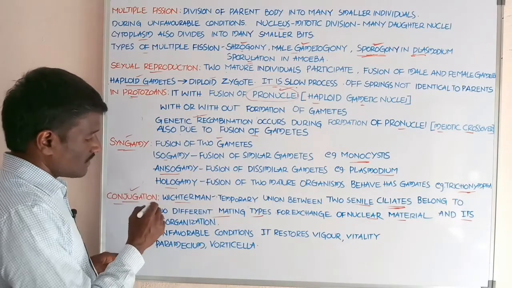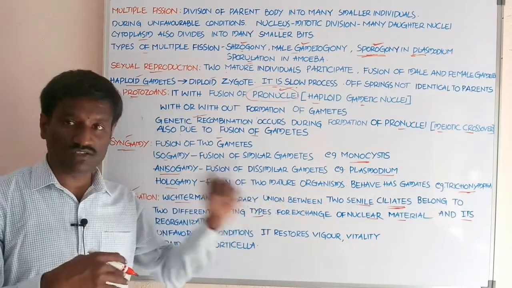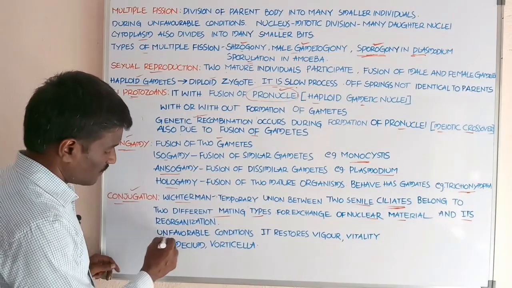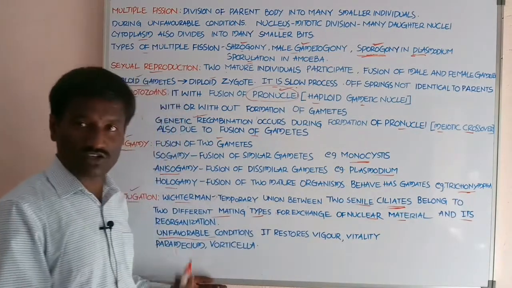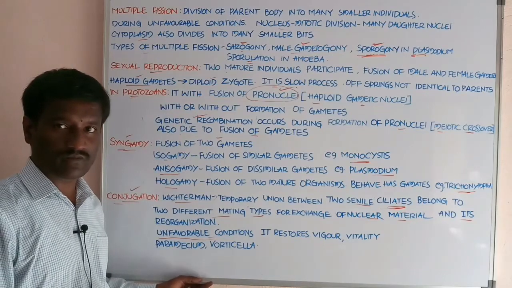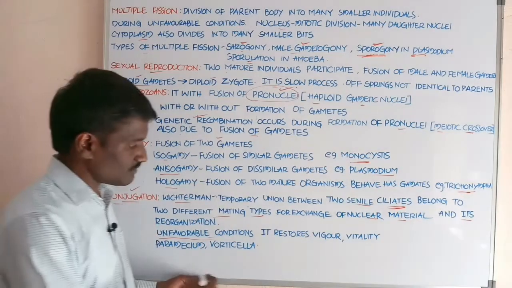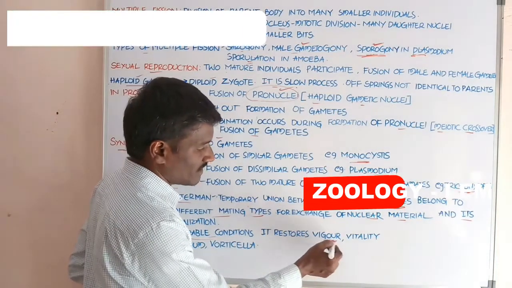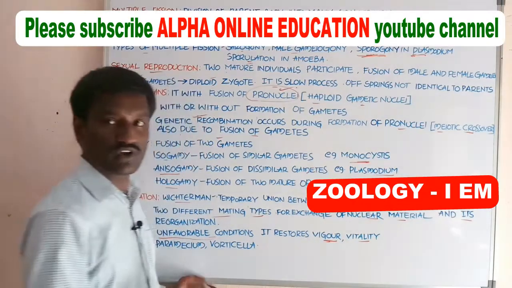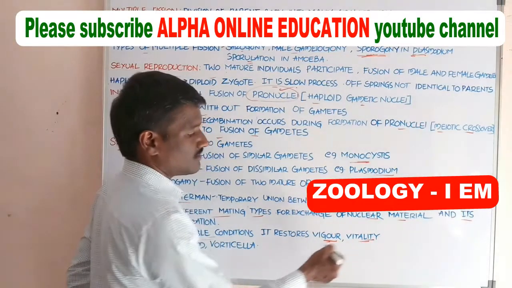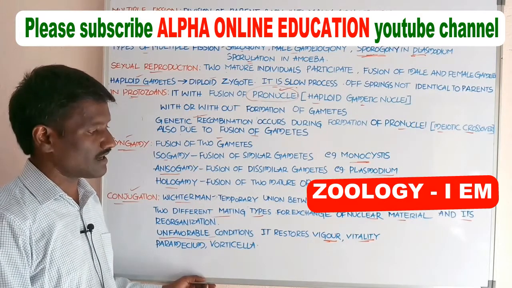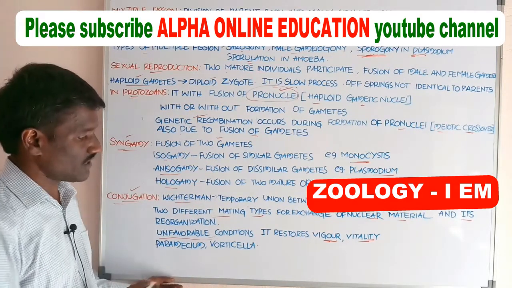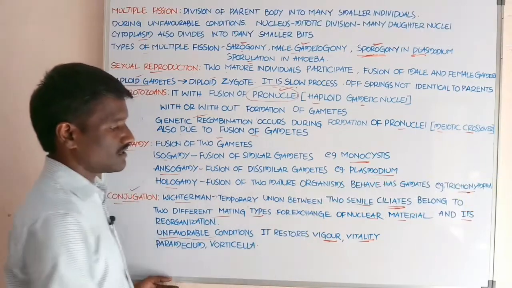Ciliates go to conjugation at the time of unfavorable conditions, and by conjugation, organisms restore vigor and vitality. Vigor means good health, and vitality means strength and being active.